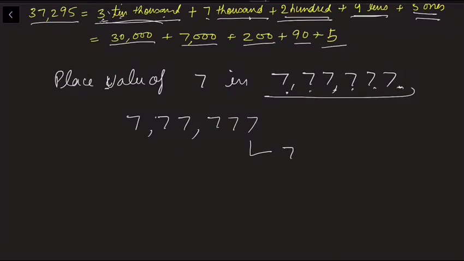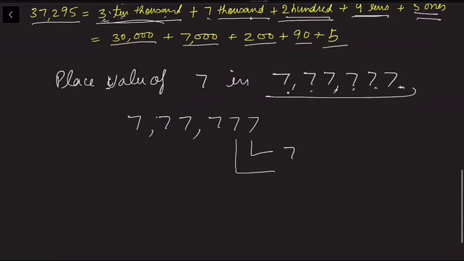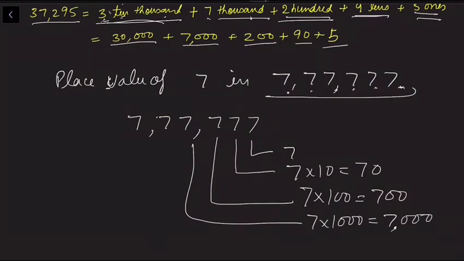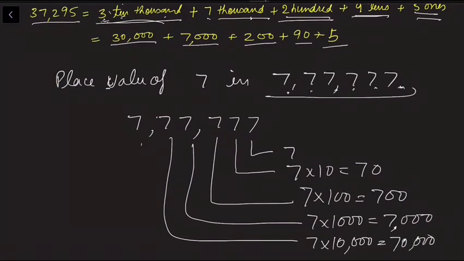This is 7, this is 7 into 10 is equal to 70, this is 7 into 100 is equal to 700, this is 7 into 1000 equal to 7000, this is 7 into 10,000 is 70,000, and this is 7 into lakh, 7 lakh.